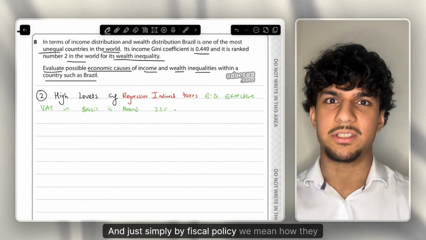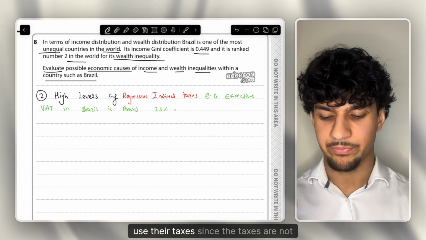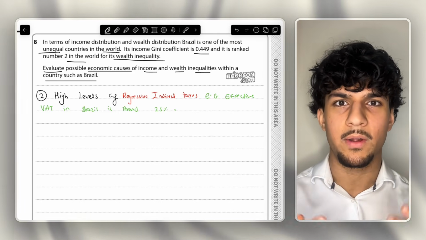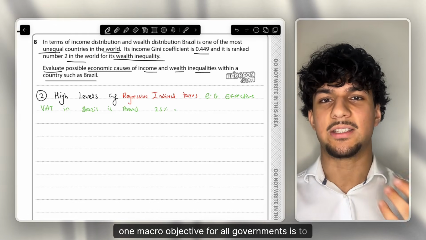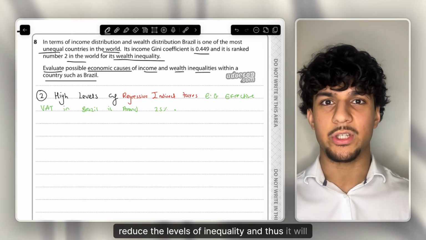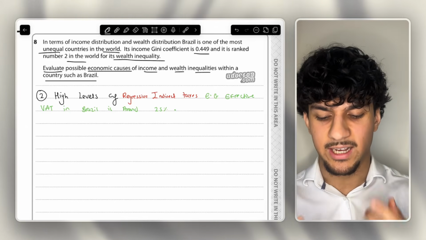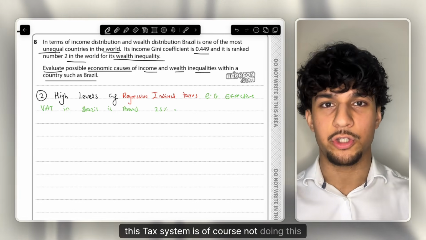And just simply by fiscal policy, we mean how they use their taxes. Since the taxes are not redistributing their income. Of course, one macro objective for all governments is to reduce the levels of inequality, and thus it will improve living standards. Whereas this fiscal policy, this tax system is of course not doing this effectively.